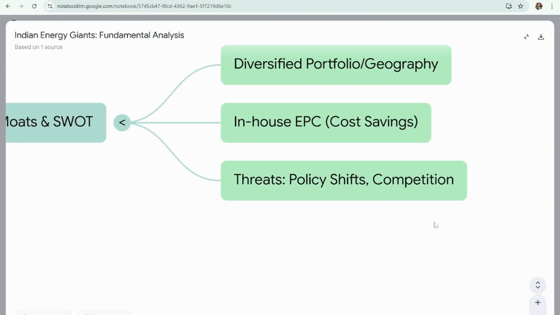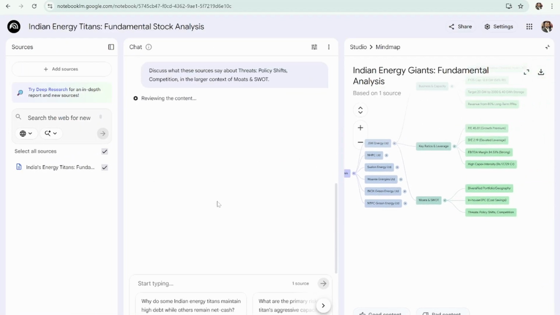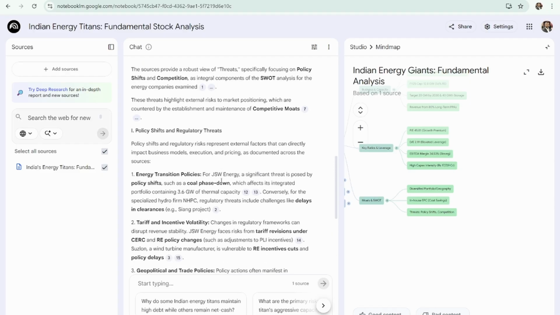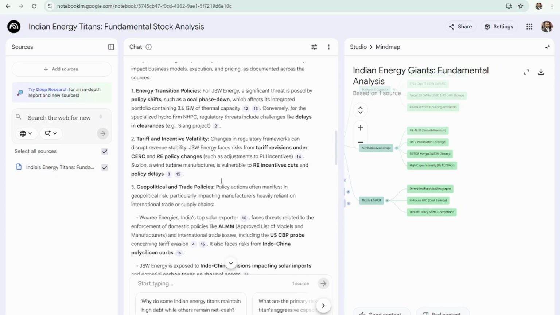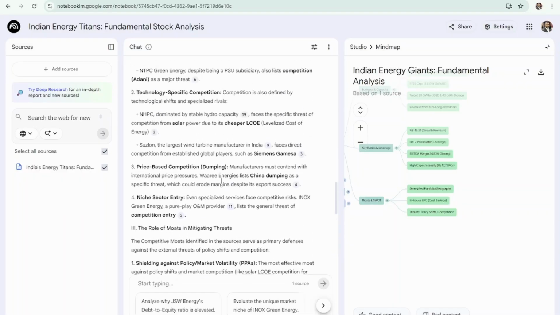And what happens is if you select any particular end node, because as you can see this cannot be expanded further, Notebook LM will then deep dive and provide citations from where in the original source it was able to get this information from. That's a very nice way in which you can get a validated search on the analysis that Notebook LM does.